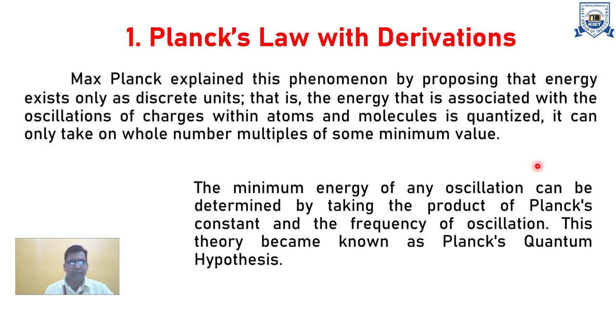Because the experimental value and theoretical value do not match, Planck assumed that the energy associated with the oscillation of charge within atoms and molecules is quantized. What is the meaning of quantization? That is discreteness. It is not continuous. Hence, the minimum energy of an oscillator can be determined by taking the product of Planck's constant and the frequency of the oscillator. This became known as Planck's quantum hypothesis. That was the basic phenomenon.